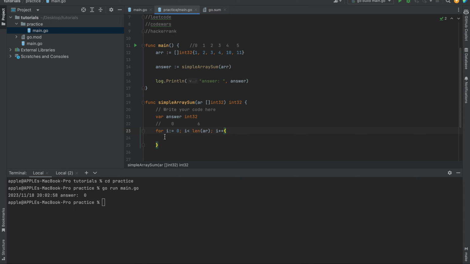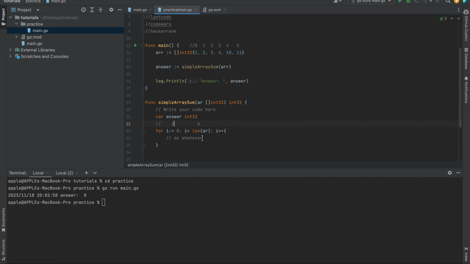So after you check if it is less than the length of the array, and it passes, you do whatever here, and then you go to the next i plus plus. The next i is going to be 1, and you check, is 1 less than 6?